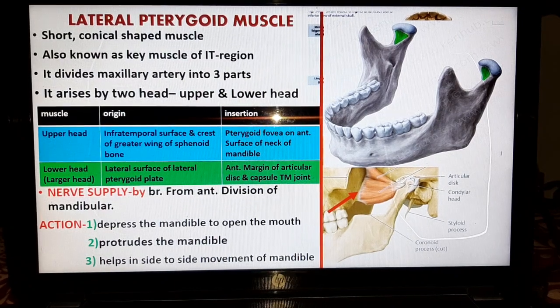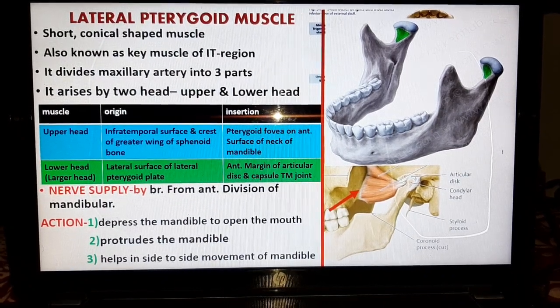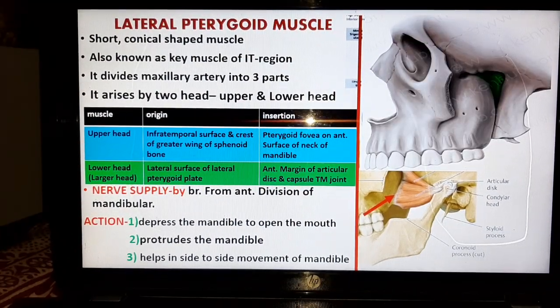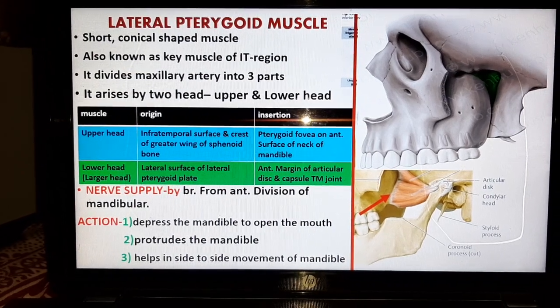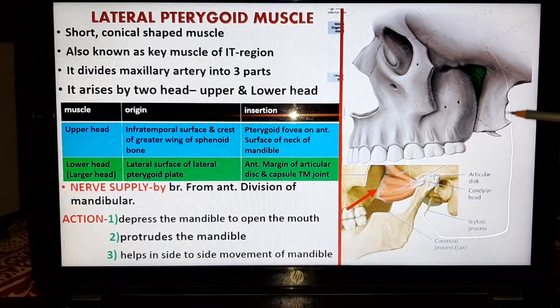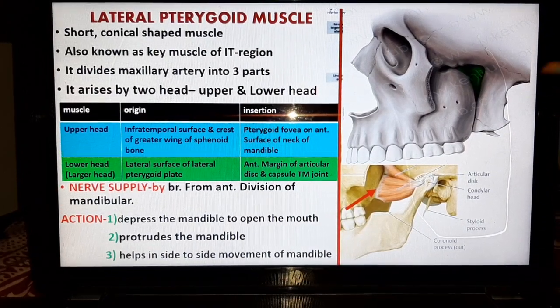The lower head is inserted at the anterior margin of the articular disc and temporomandibular joint. Here you can see the lateral pterygoid plate. It is the lateral surface of the lateral pterygoid plate.